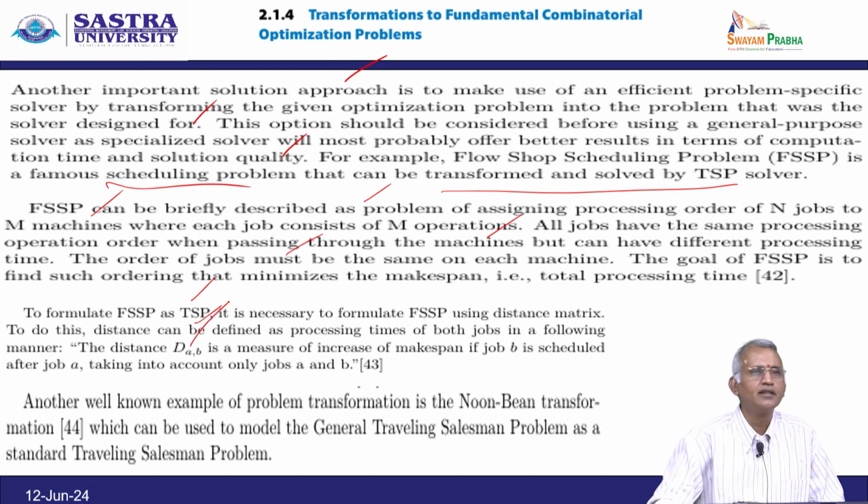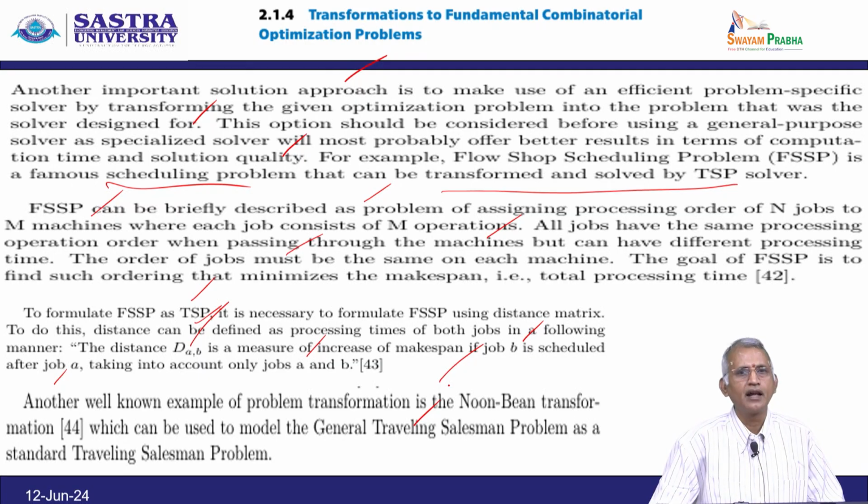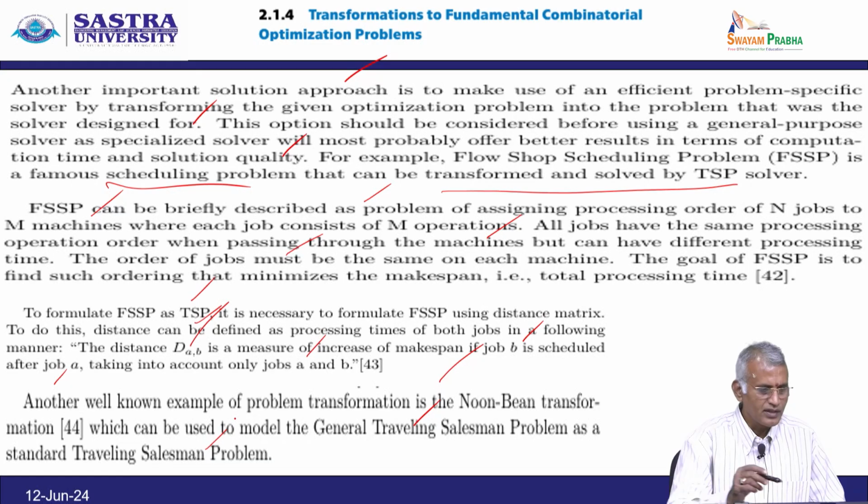The distance d_a,b is a measure of the increase in makespan when job B is scheduled after job A, taking into account only jobs A and B. Another well-known example of problem transformation is the noon-bean transformation, which can be used to model the general traveling salesman problem as a standard traveling salesman problem.